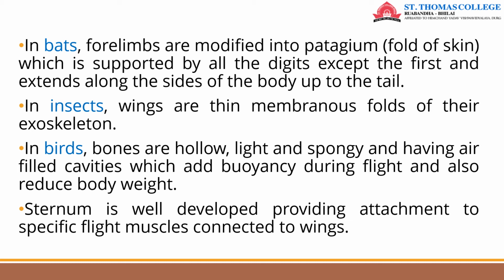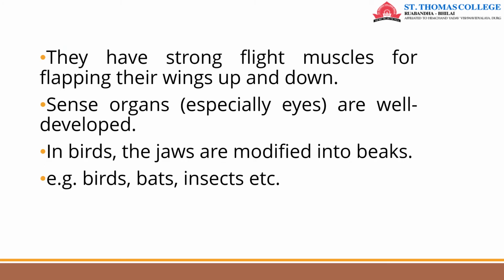In insects, wings are thin membranous folds of their exoskeleton. In birds, bones are hollow, light, and spongy, having air-filled cavities which add buoyancy during flight and also reduce body weight. Sternum is well developed, providing attachment to specific flight muscles connected to wings. They have strong flight muscles for flapping their wings up and down. Sense organs, especially eyes, are well developed. In birds, the jaws are modified into beaks. Example: birds, bats, insects, etc.